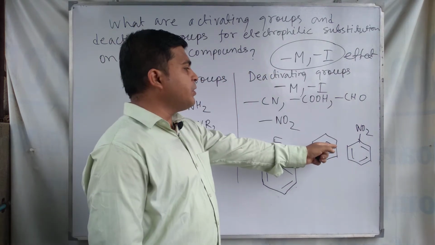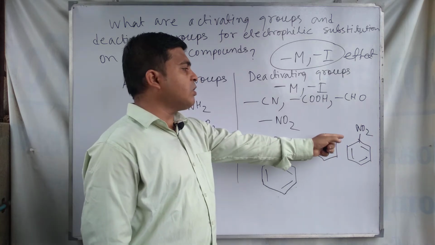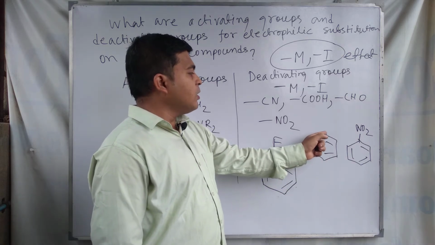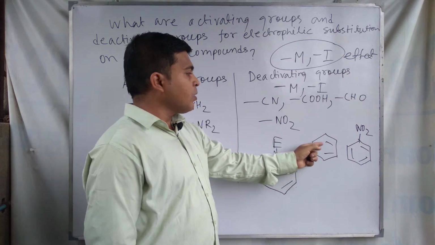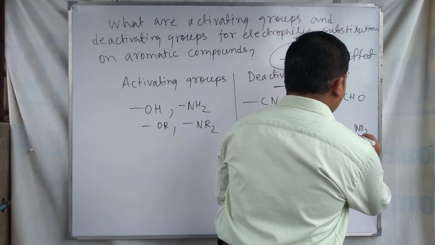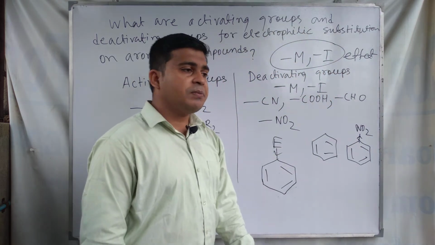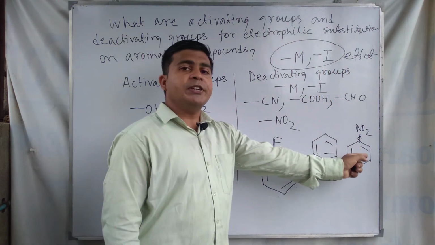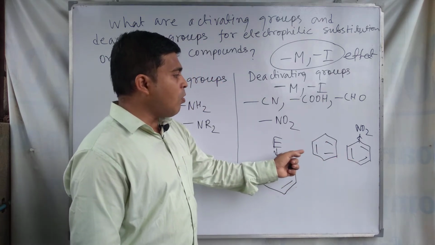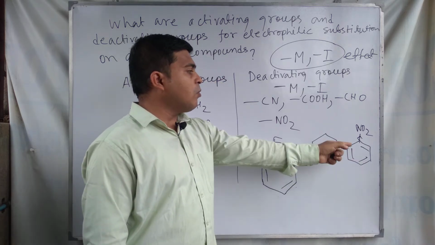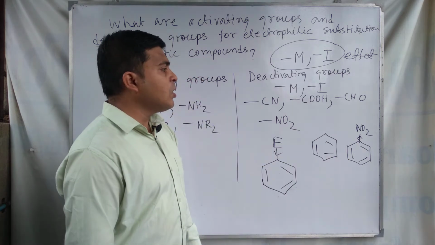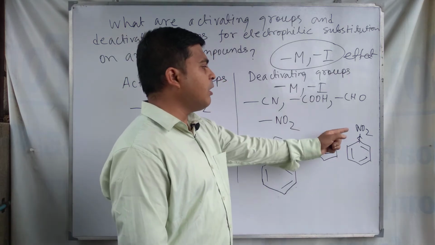nitrobenzene deactivates the benzene ring, and further electrophilic substitution in nitrobenzene occurs at a slower rate than electrophilic substitution at benzene, because the NO2 group withdraws the electron pair from the benzene ring by the minus M effect and minus I effect, and for this reason the benzene ring is deactivated. So electrophilic substitution in these two compounds occurs at a faster rate in benzene compared to nitrobenzene, because in nitrobenzene the electron density decreases because of the minus I and minus M effect of the NO2 group.